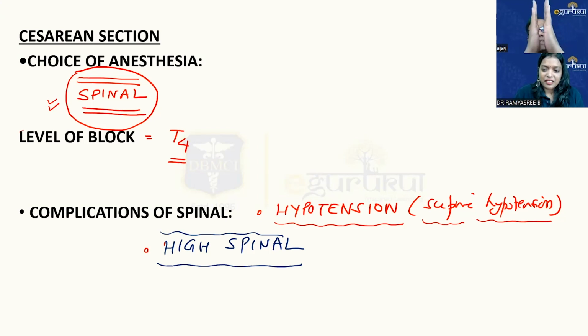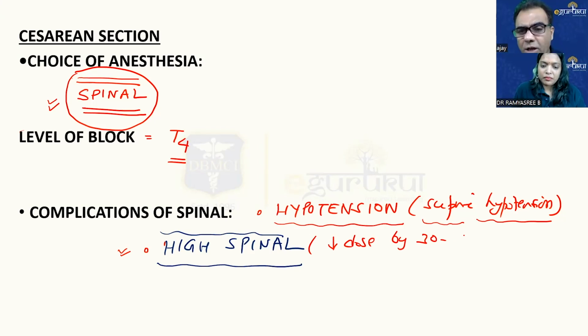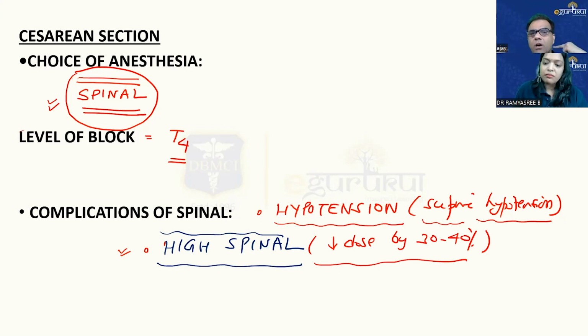And when the subarachnoid space decreases, and if you inject the same amount of drug in that space, the drug will spread higher. So pregnant patients are so vulnerable for high spinal that in normal circumstances, we reduce the dose of local anesthetic by 30 to 40%. And in spite of that, we see maximum high spinal in pregnant patients. In my lifetime, I have seen 3 high spinals where I required intubation, meaning high enough to block even your diaphragm up to cervical level. The patient immediately goes into apnea. And all those 3 patients were cesarean patients, so vulnerable for high spinal. So that is the reason.